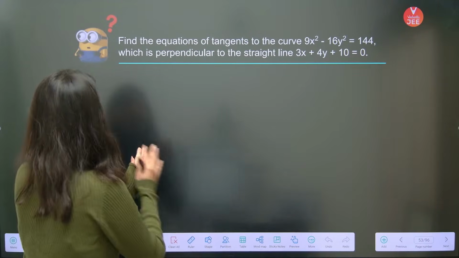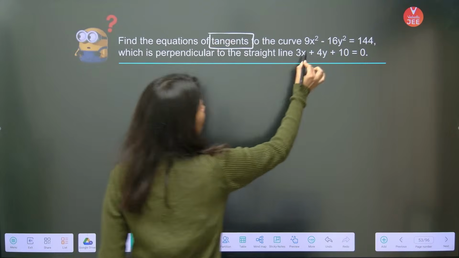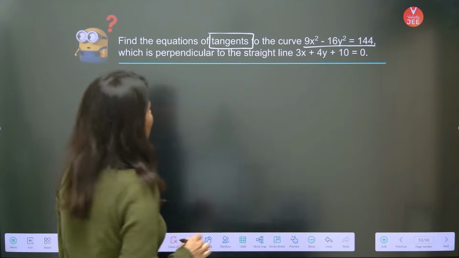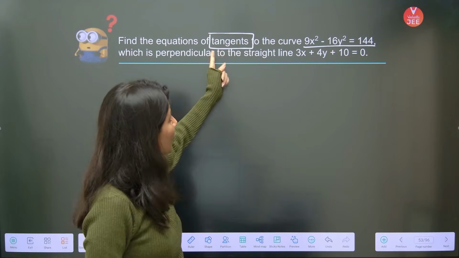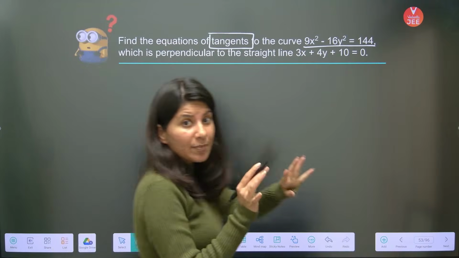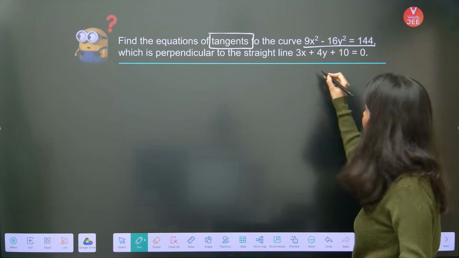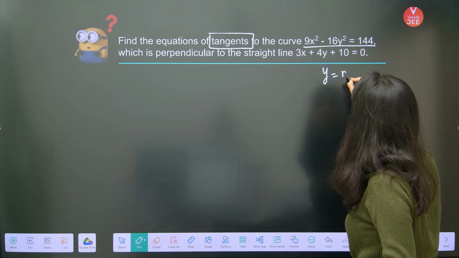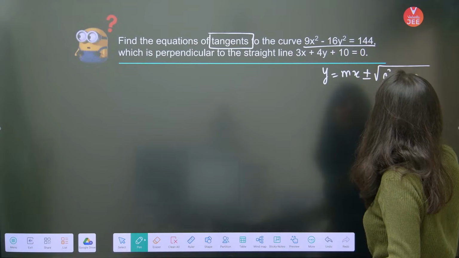Clear. Okay. Find the equation of tangents to the curve. What is this curve? Can anybody tell me? This is a hyperbola, guys. So now we are looking for the equation of tangents to the hyperbola. By the way, which hyperbola is this? Let us confirm. So clearly this is the very first hyperbola whose equation of tangent, do you remember, y equals mx plus minus square root of a square m square.